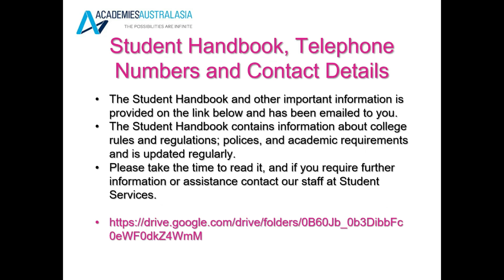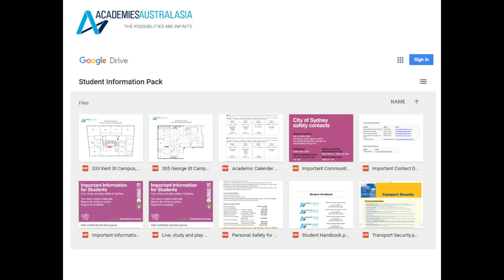Student handbook, telephone numbers and contact details. There is a list in the student handbook of important contact information of different people within the school. Please refer to your handbook if you would like to speak with someone from the school. You will also have a link which will have more information for you, and it's the student information pack, which has in it the information, the maps of the school, and various information that will help you, and you can refer back to this information pack throughout your studies.